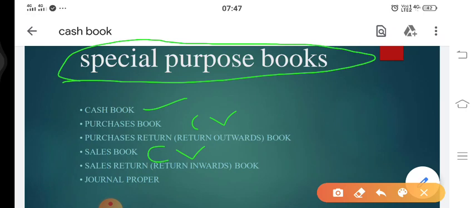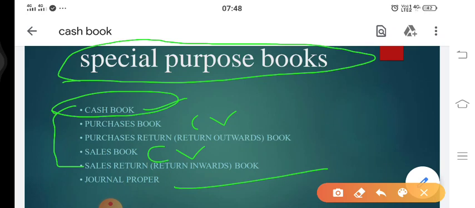And in the same way, if any sales are coming back into the business, for that we have to prepare a sales return book. And last, journal proper. All the transactions that have not found a place over here will be recorded in journal proper, but that we'll keep discussing later on, since our today's topic is cash book. So we are moving towards cash book in detail.